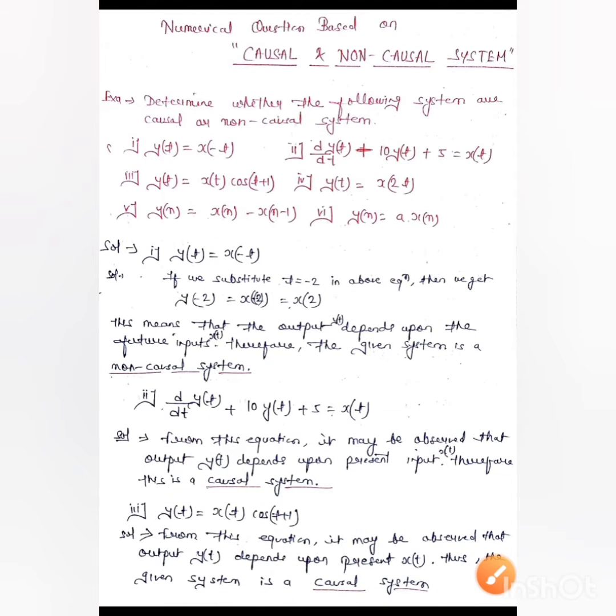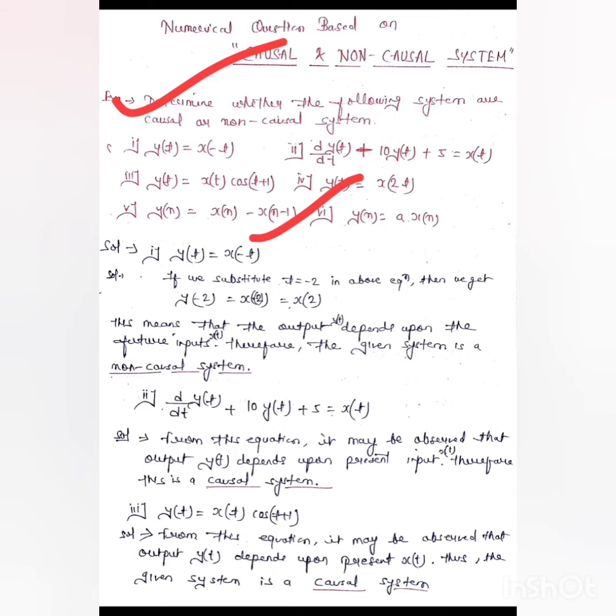Now, with the help of an example, we can explain what is causal and what is non-causal. Here we have a numerical. Determine whether the following systems are causal or non-causal. Here we have 6 questions. Some questions are of continuous time system and some questions are of discrete time system. First question, we have y(t) equals x of minus t.